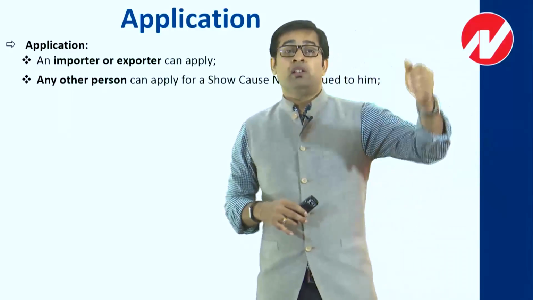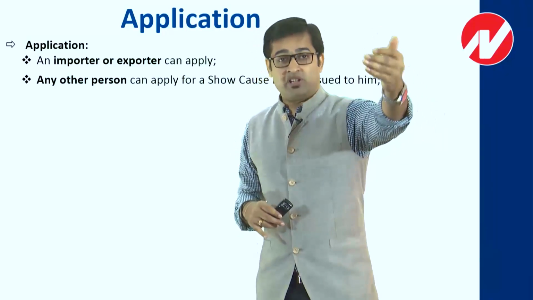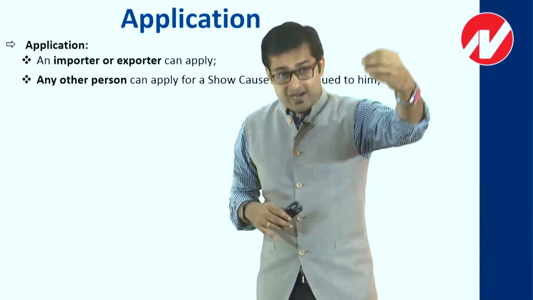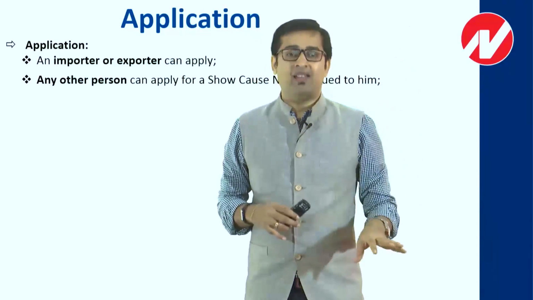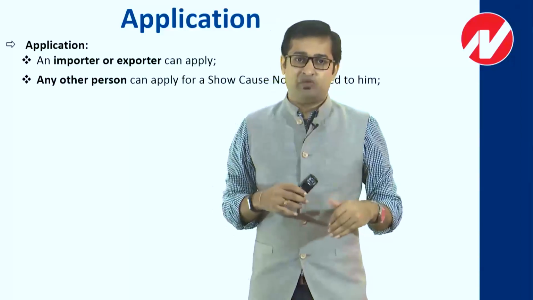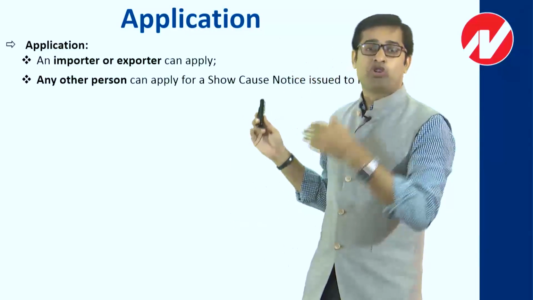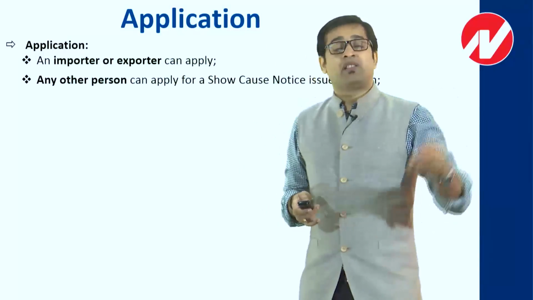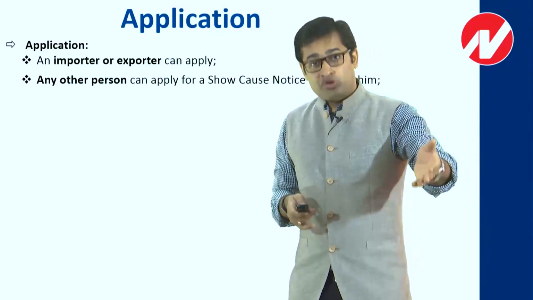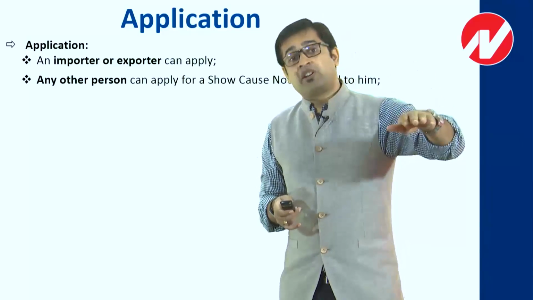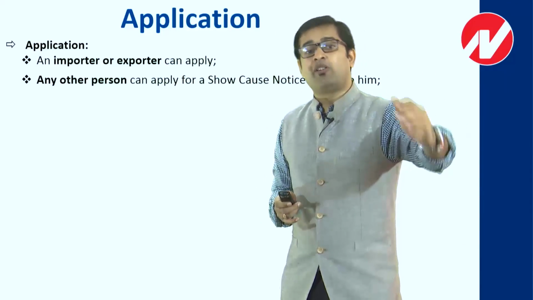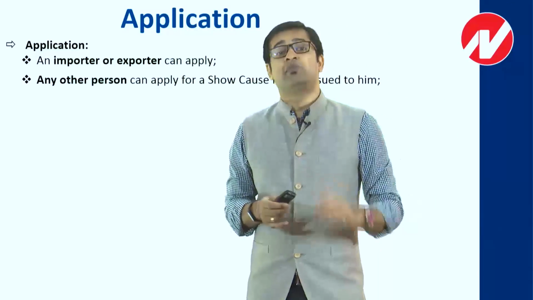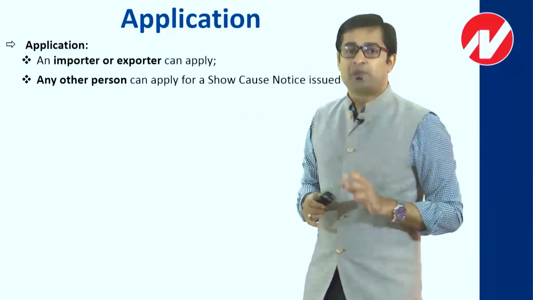It may so happen that his application with settlement commission has already been considered and the settlement commission has passed an order, and in that proceeding somewhere he has taken my name, so now the notice is getting served to me. I can obviously approach settlement commission against that show cause notice. There is no doubt about that. It may also happen that a show cause notice was served against that person and his proceedings are already pending with an adjudicating authority, or with settlement commission, and based on that a notice has been served to me, and obviously I can apply to settlement commission.